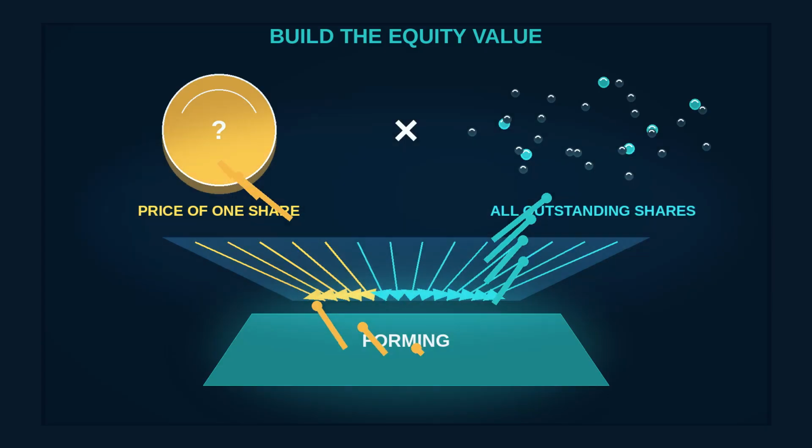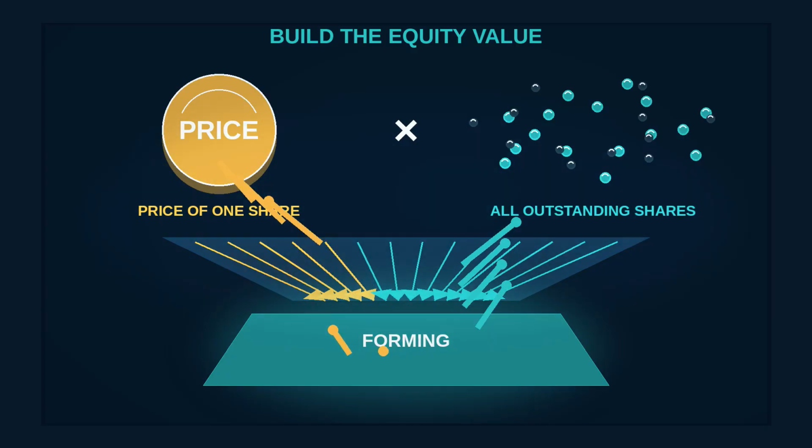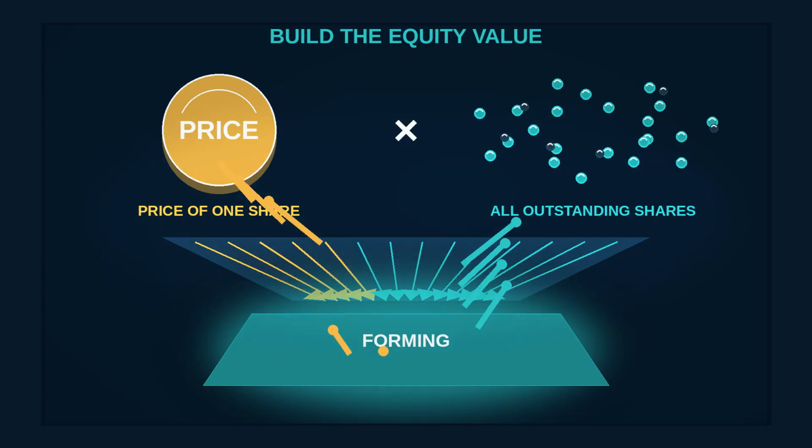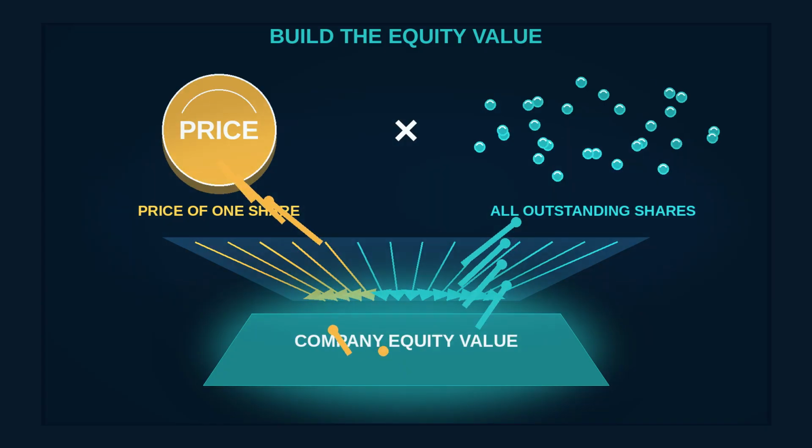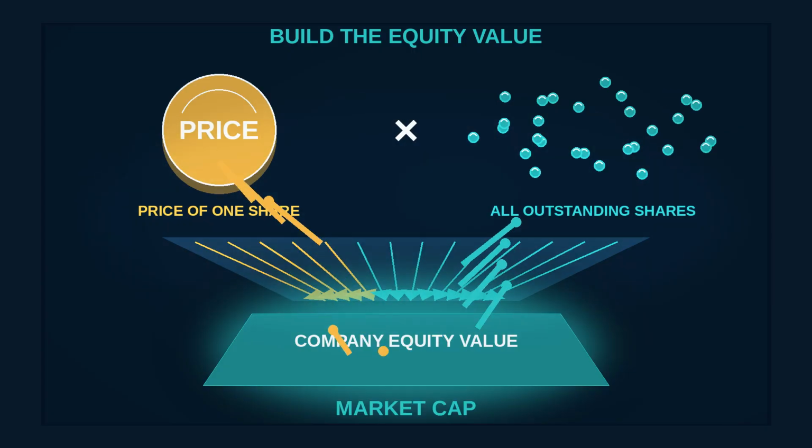Market cap is the stock market's current value for all of a company's outstanding equity shares. Current share price means the latest market price of one share. Shares outstanding means the total company shares currently held by all shareholders. Multiply those two quantities. Current share price times total shares outstanding equals market capitalization.